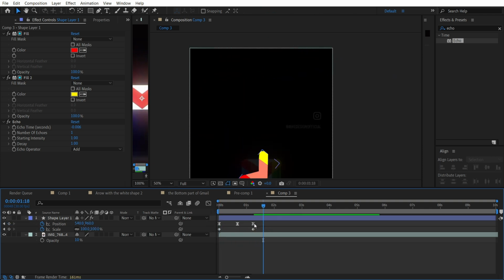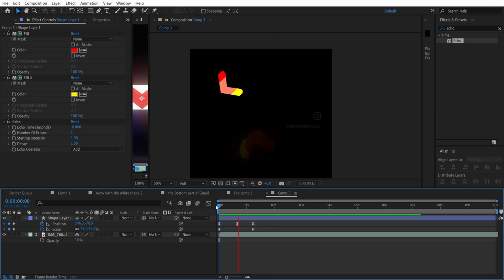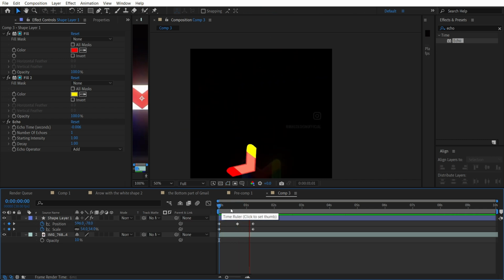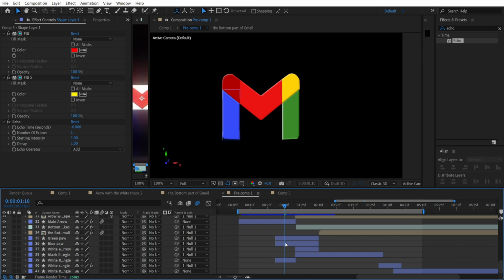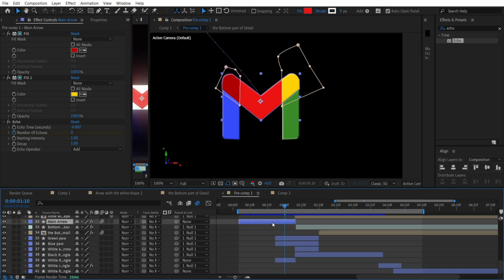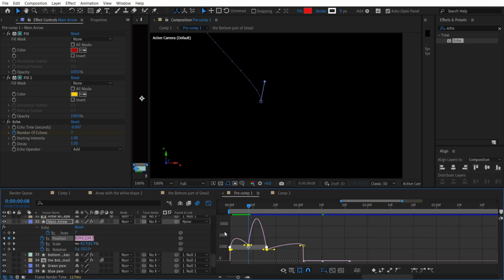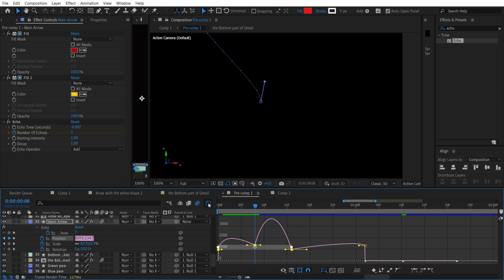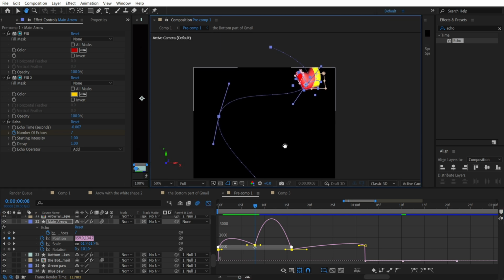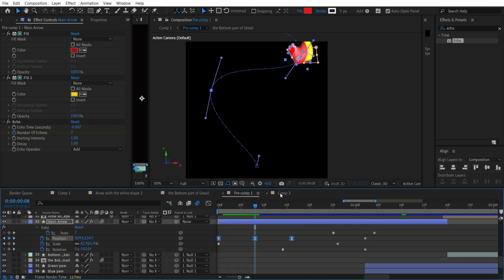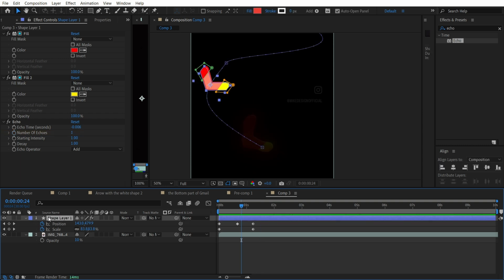Also, we can use the easy ease keyframes, but the problem with easy ease keyframes is that we have some problems at this point, yeah, but I think it looks pretty cool. Let's open my composition with this arrow and I will just show how I made this. So we have here also easy ease. If we open this speed graph, you can see it looks like this, and this is the way how I use it. So you can copy it, you can download this project file and find it. We will leave it like this.